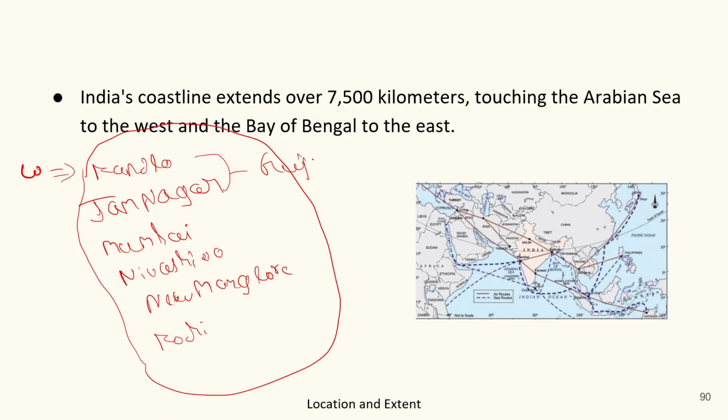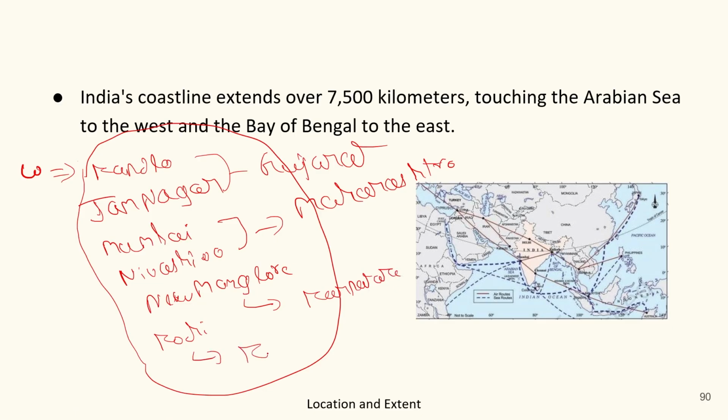Kandla and Jamnagar are in Gujarat, Mumbai and Nhava Sheva are in Maharashtra, New Mangalore is in Karnataka, and Kochi is in Kerala. So these are the major ports on the western side.